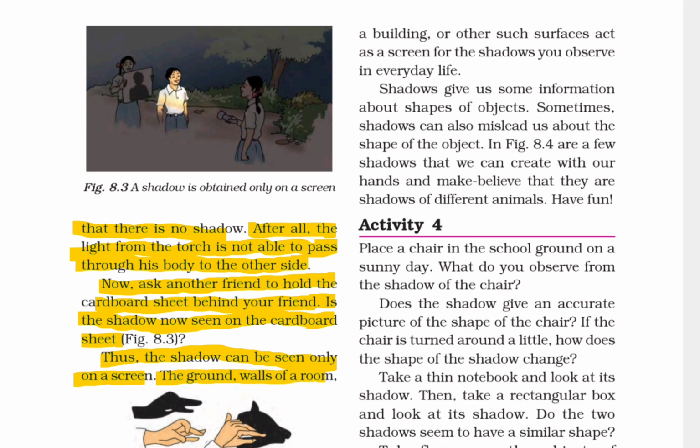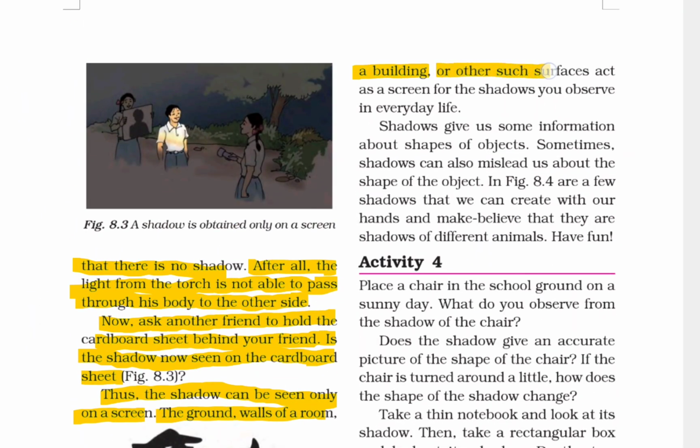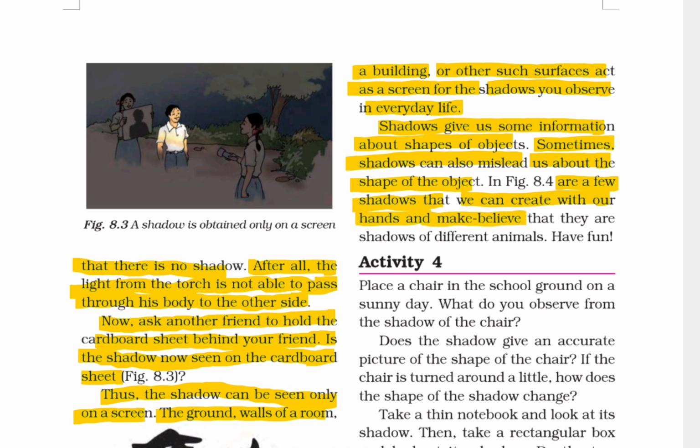The ground, wall of a room, a building, or other such surface acts as a screen for the shadows you observe in everyday life. Shadows give us some information about the shapes of objects. Sometimes shadows can mislead us about the shape of the object. Here are a few shadows that we can create with our hands and make believe that they are shadows of different animals. Have fun.